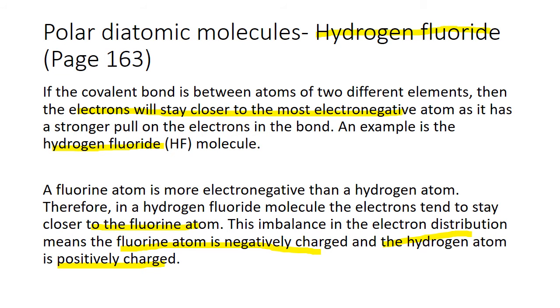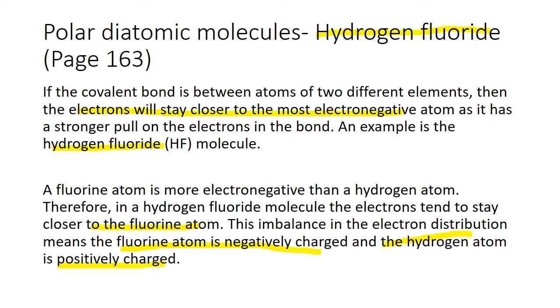Polar diatomic molecules, based on what we have discussed as well, a very good example here is hydrogen fluoride, HF. We know the electronegativity value of fluorine is a lot higher than electronegativity of hydrogen, which means that there's a higher tendency of fluorine attracting electrons from hydrogen. So you see here, if the covalent bond is between atoms of different elements, then the electron will stay closer to the most electronegative atom. In this case, it will be fluorine.